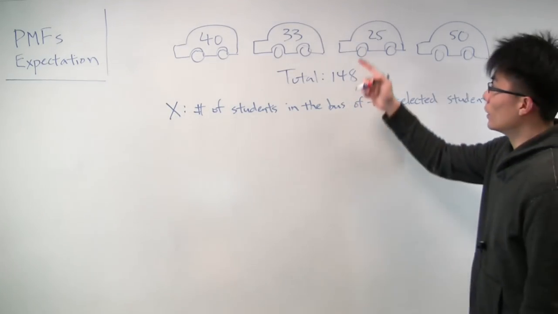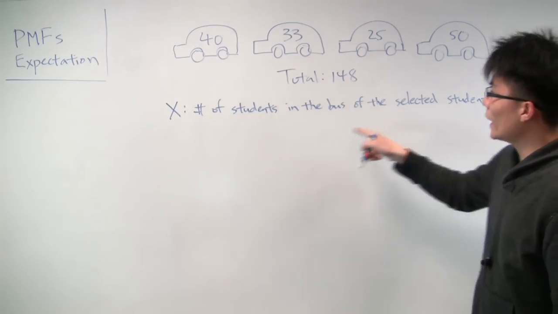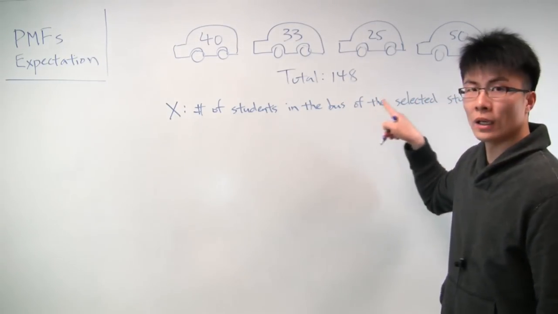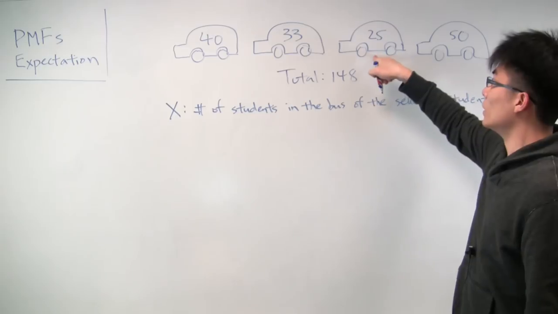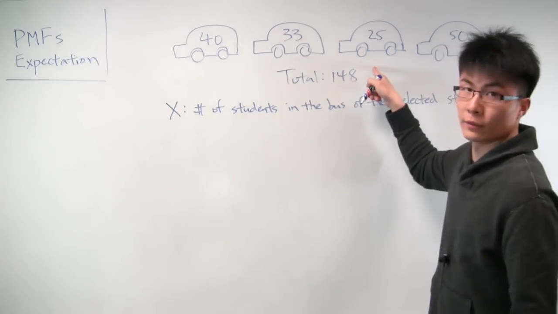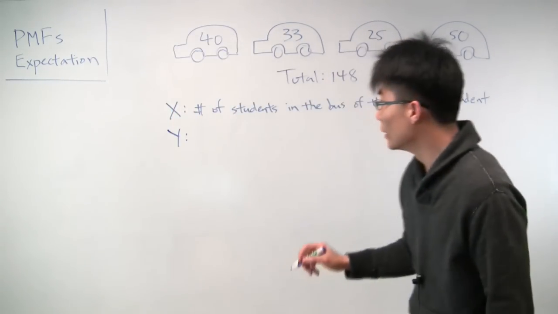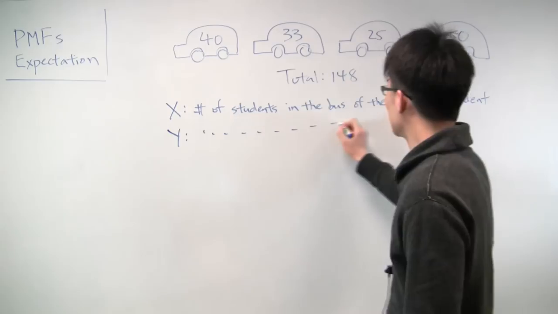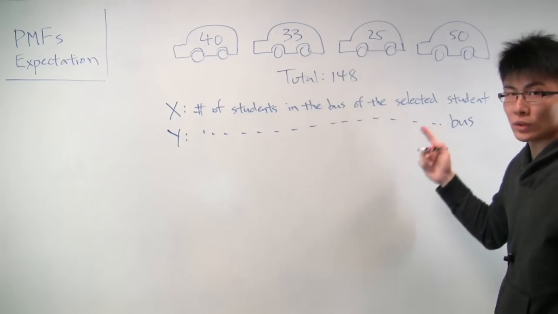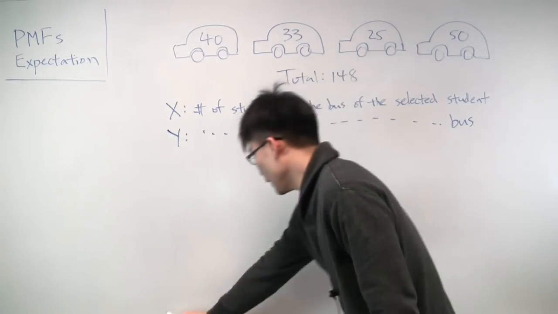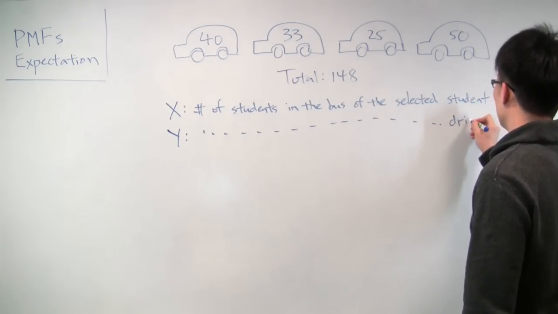Okay, so one of these 148 students is selected uniformly at random, and we'll let x correspond to the number of students in that student's bus. So if a student from this bus was chosen, then x would be 25, for example. Okay, and then let's come up with another random variable, y, which is almost the same thing, except instead of selecting a random student, we'll select a random bus, or equivalently, a random bus driver.